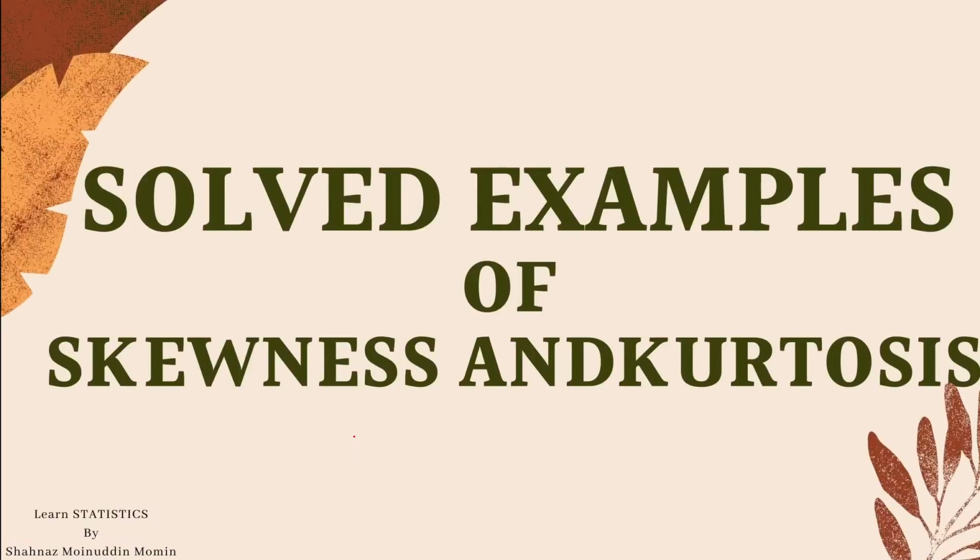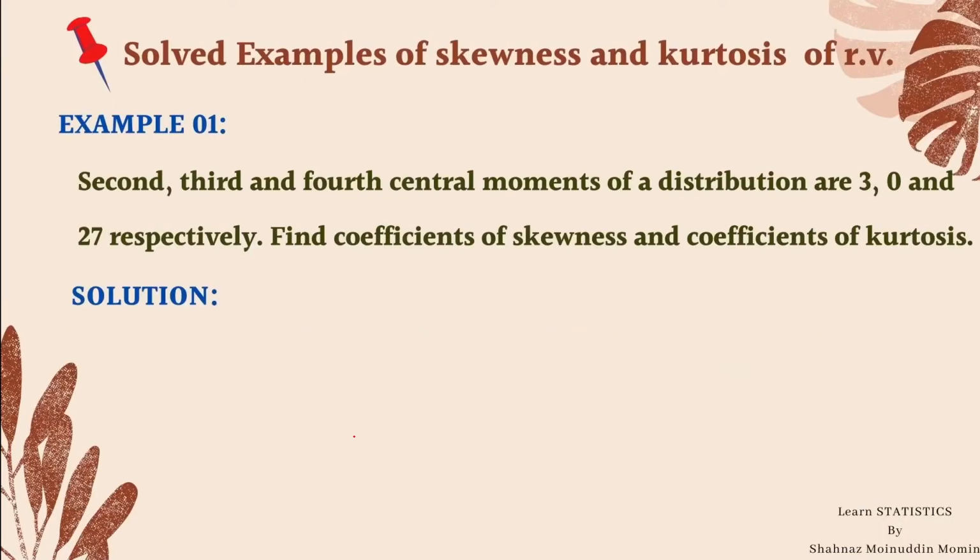So let us start with the solved examples of skewness and kurtosis. Let us take example number 1. Second, third and fourth central moments of a distribution are 3, 0 and 27 respectively. Find the coefficient of skewness and coefficient of kurtosis. So let us start with the solution. Let me write the given quantities first in order to calculate the coefficient of skewness and kurtosis.